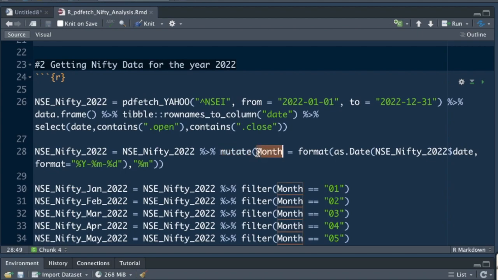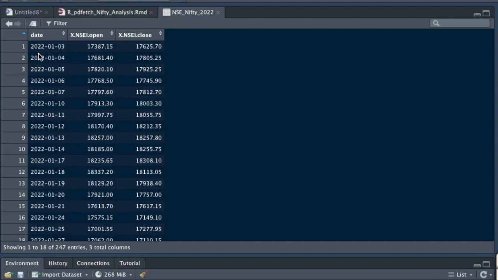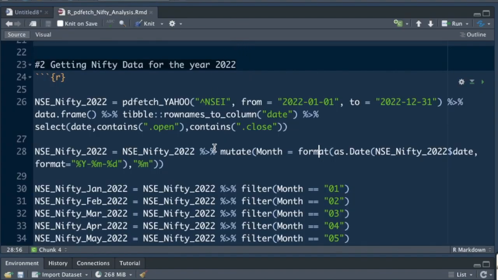I want to create a column called month, and I want to get it from the date that's already there. Right now the date in this data set is in the format year, month, and date. I want to extract only the middle part of it, which is the month. That's what I'm writing in the code: format as date, the date column, in the format year, month, and date, and I want only the month.